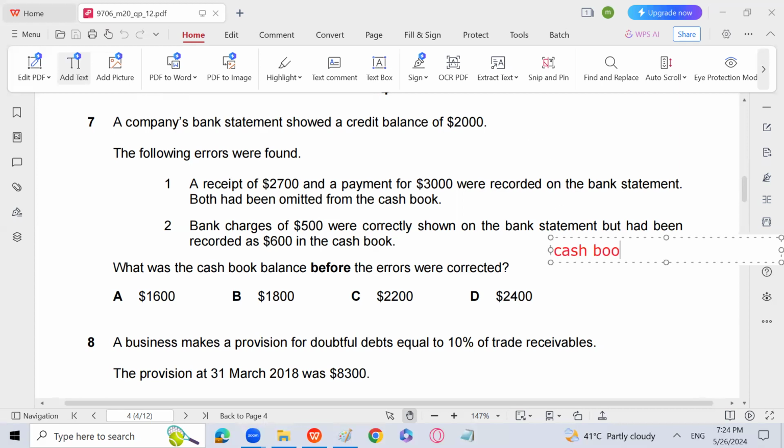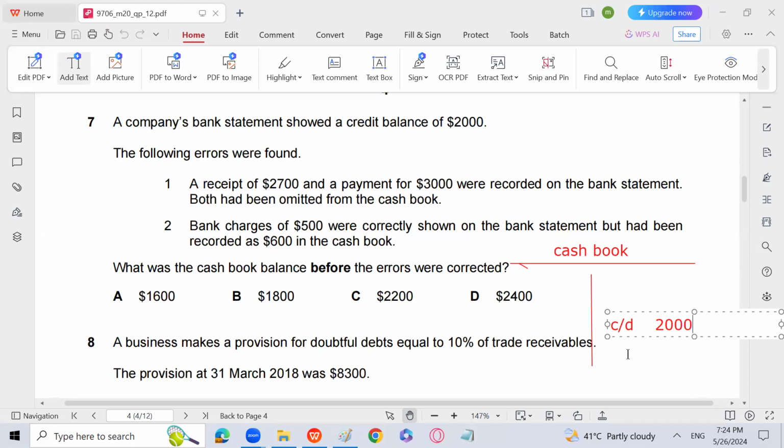So here is the cash book, and I want to find the cash book balance before correction, not after correction. It means that the bank statement credit balance has been given, so that is the cash book debit balance. So the carried down balance will come over here. The corrected balance of the cash book is 2,000, because the bank statement also has a credit balance of 2,000.